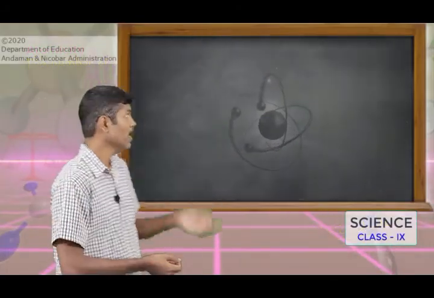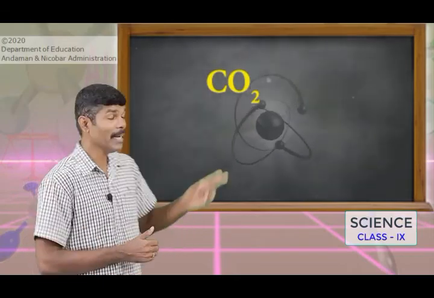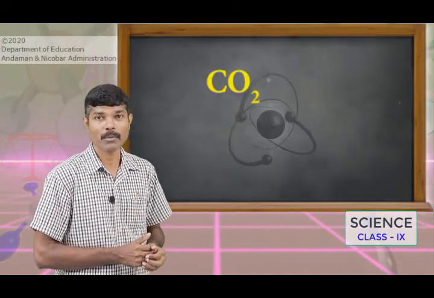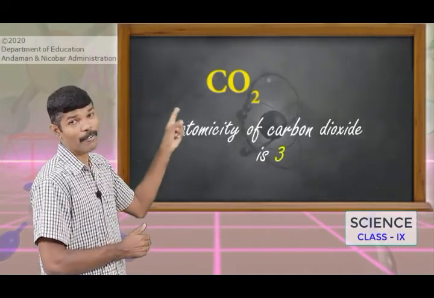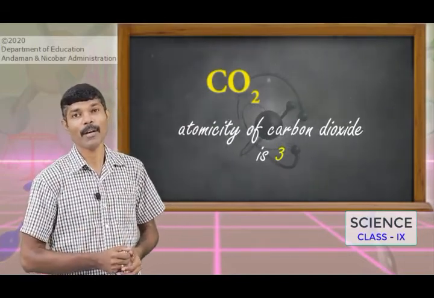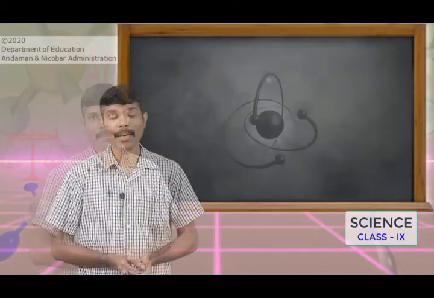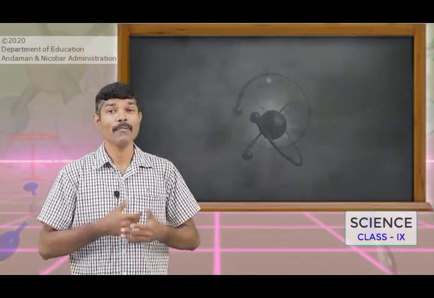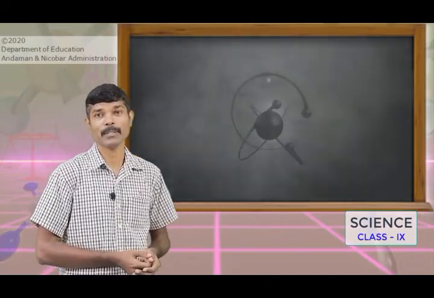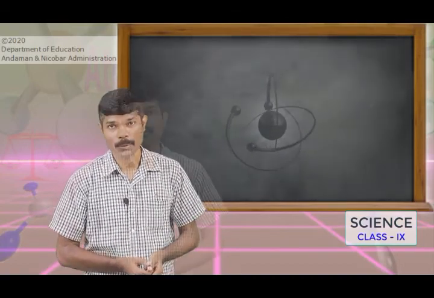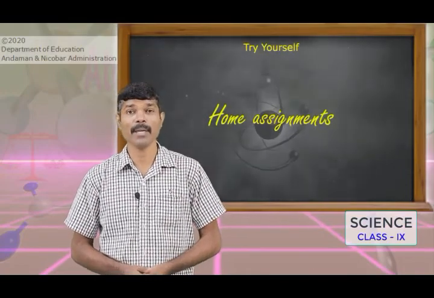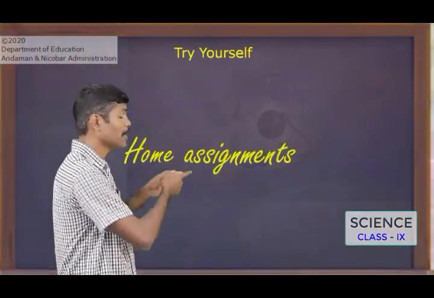So we take an example here, carbon dioxide. In carbon dioxide you will find one atom of carbon and two atoms of oxygen. So the total number of atoms present in carbon dioxide is 3. So the atomicity of carbon dioxide is 3. Likewise, you can find the atomicity of various other compounds or molecules by counting the number of atoms present in a compound or a molecule. Based on today's learning experience, I would like to give some easy home assignments which you can practice at home. Here is your home assignment.